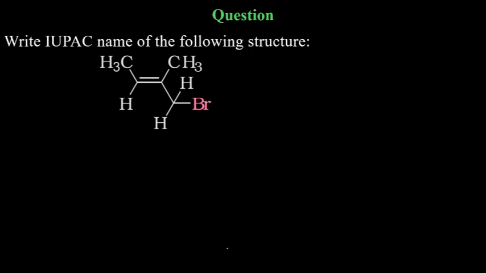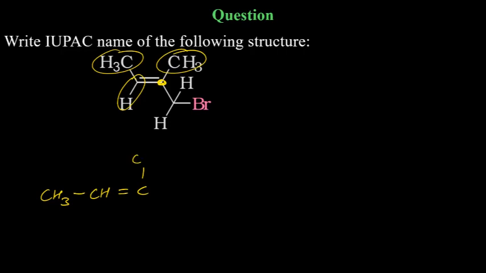Now this one, again rearranging: CH3, CH, double bond, carbon. On this carbon, you have CH3, then single bond. After the single bond, you have carbon, hydrogen, CH. On the same carbon, you have 2 hydrogens, so write it as CH2, and then bromine. Now tell me the answer. This one is slightly tricky. However, it is easy, but slightly tricky.